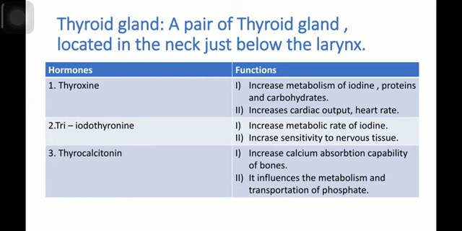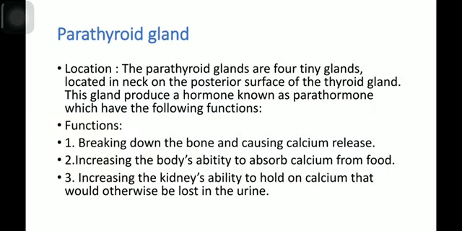thyrocalcitonin. Thyroxine functions. Thyroxine increases the metabolism of iodine, proteins and carbohydrate. Thyroxine also increases cardiac output and heart rate. Triiodothyronine increases the metabolic rate of iodine. Triiodothyronine or T3 also increases the sensitivity of nervous tissue. Thyrocalcitonin increases the calcium absorption capability of the bone. Thyrocalcitonin also influences the metabolism and transportation of phosphate.